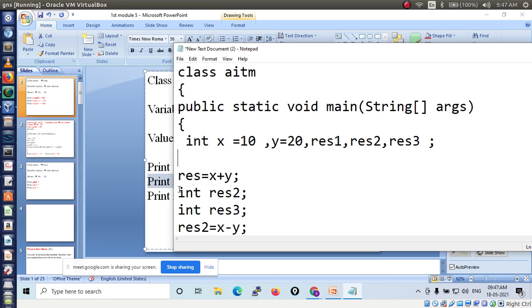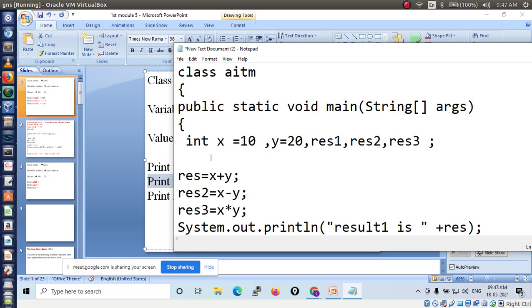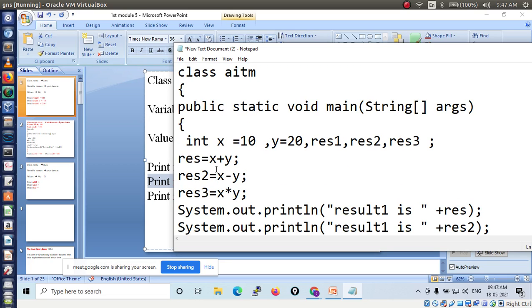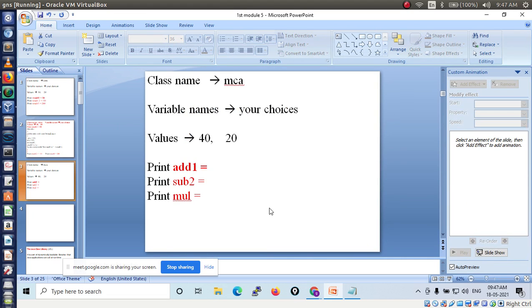So here you have to perform the operations like this. Is that clear? x plus y, x minus y, x star y. So this is the operation of performing addition, subtraction and multiplication. I hope it is clear now. Is that clear? Okay, fine. Now all of you write a program for this one.